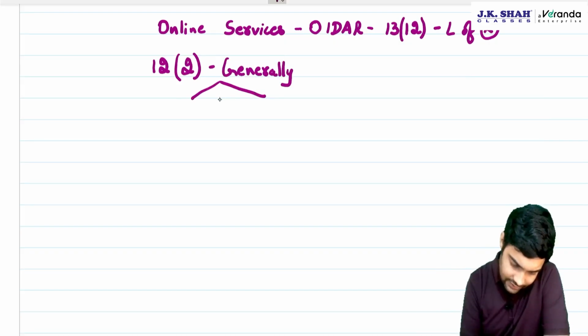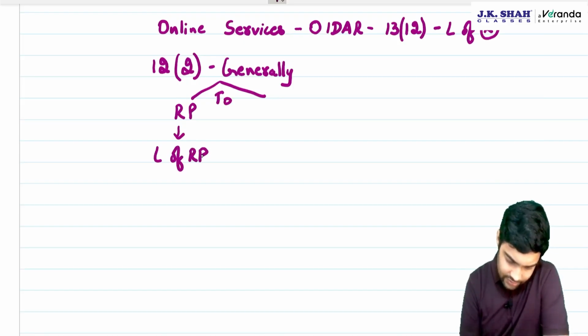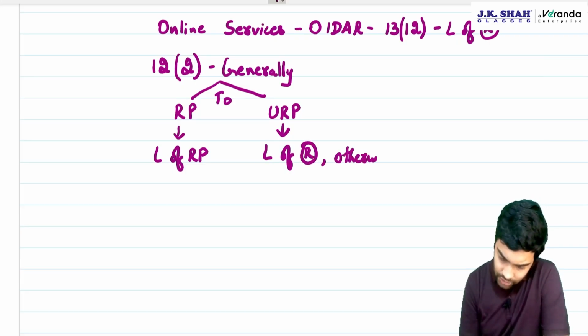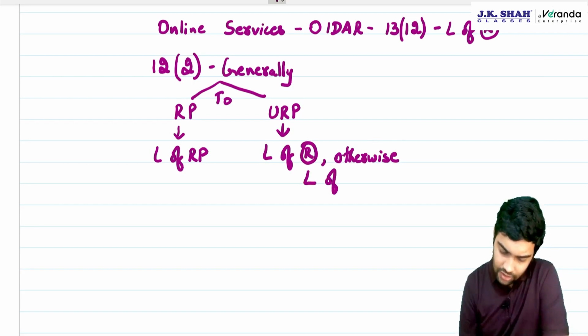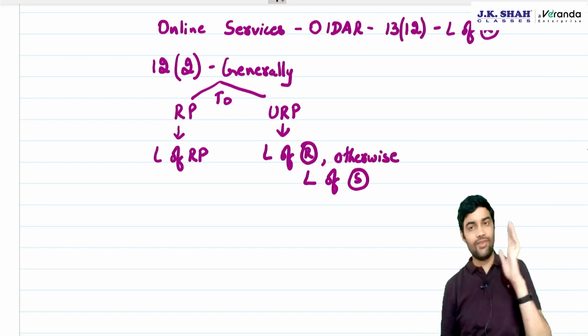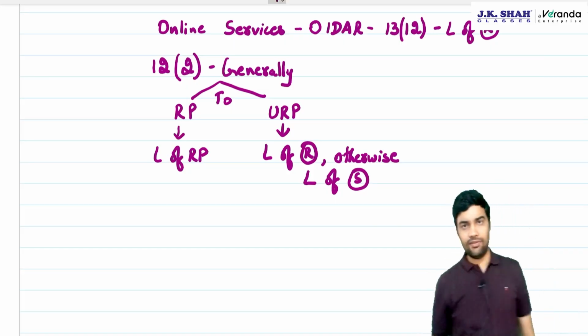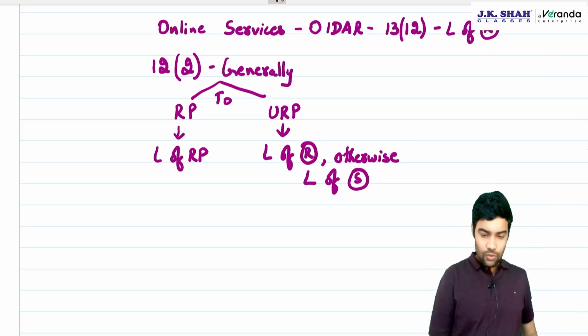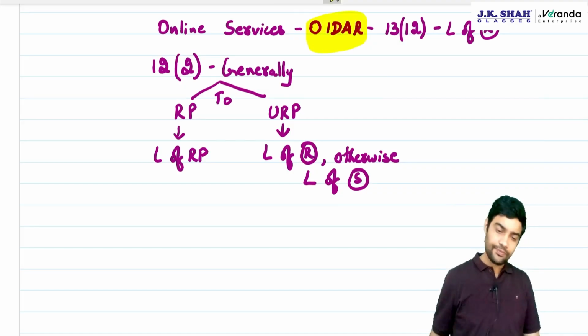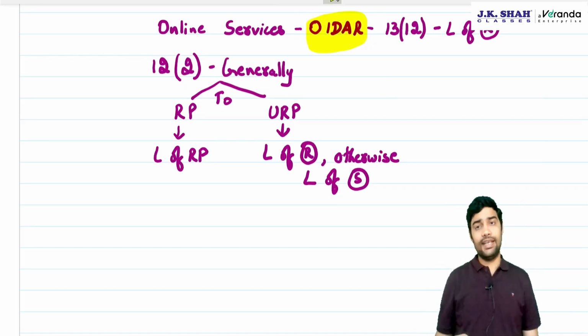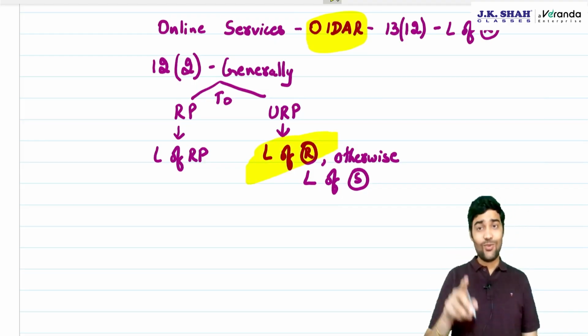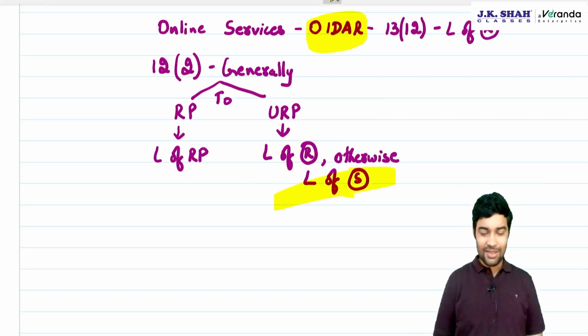Now 12(2) generally says if you provide it to registered person, then place of supply will be location of registered person. If you provide it to unregistered person, then place of supply will be location of recipient. If address is not available, then location of supplier will be used. Now, what these OIDAR suppliers were doing, they were not taking location of recipient. If you don't take location of recipient, place of supply will become location of supplier.